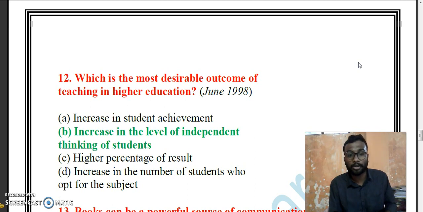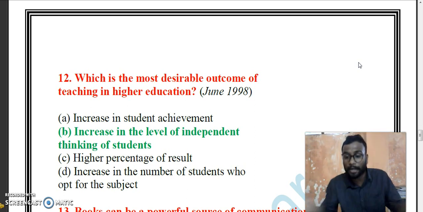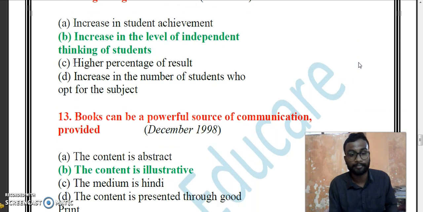Which is the most desirable outcome of the teaching in higher education? In higher education, generally the thinking of the students should increase. Independent thinking. He should not depend on other variables. Yes, increasing the level of independent thinking of the students is the right answer.